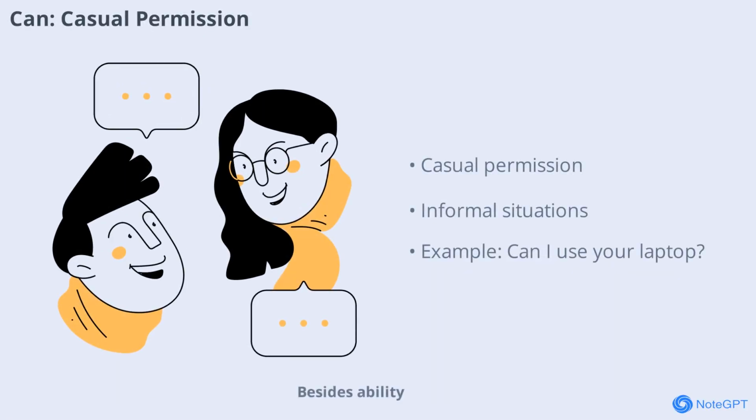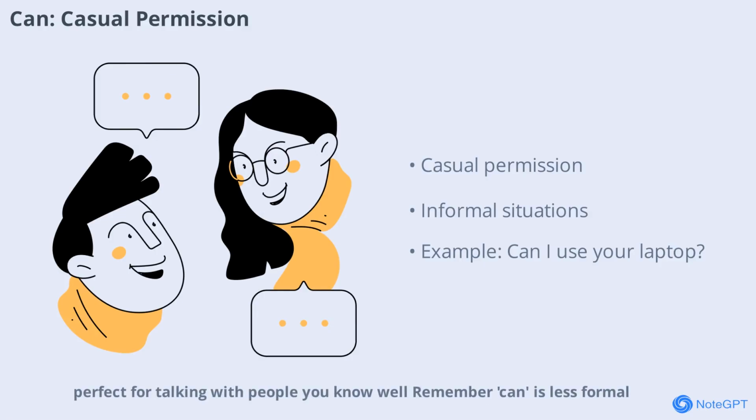Besides ability, can is also used to ask for permission in casual or informal situations. For example, if you want to borrow a friend's laptop, you might ask, can I use your laptop for a minute? This is friendly and relaxed, perfect for talking with people you know well. Remember, can is less formal, so use it with friends, family, or in informal settings.